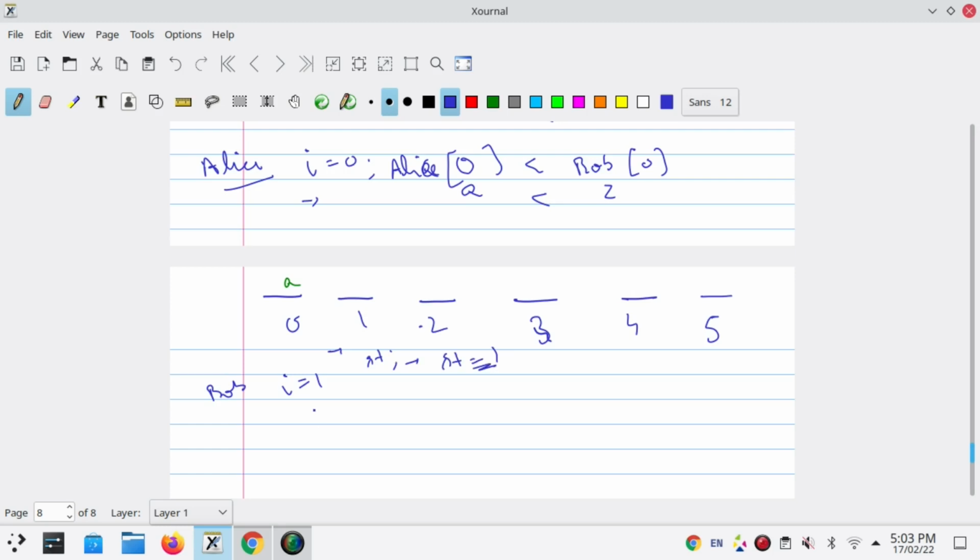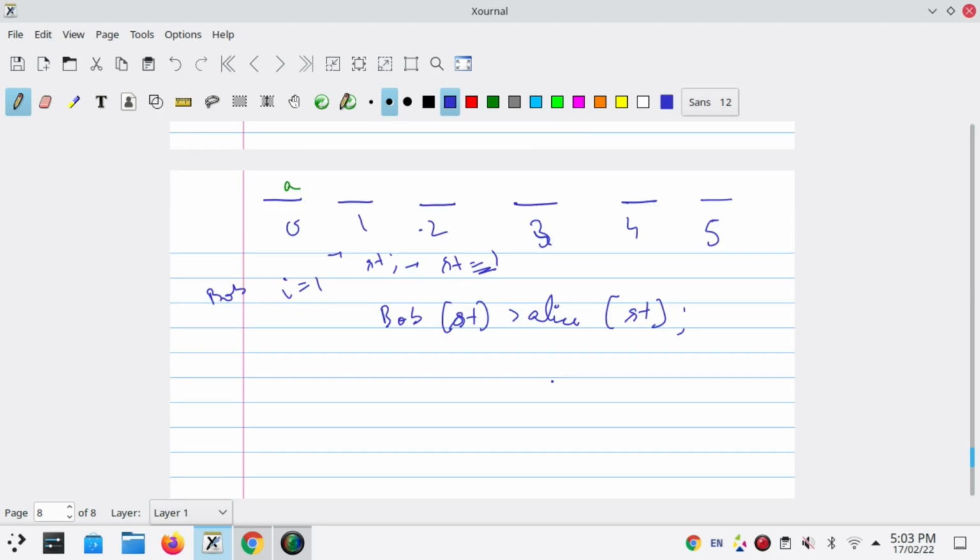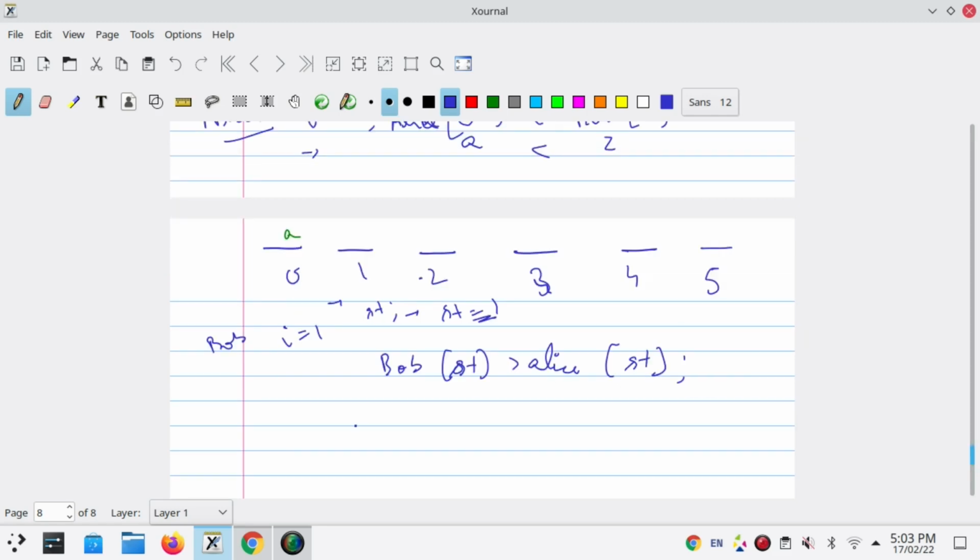Now at I equals to 1, it is Bob's turn to insert. Now it will check if Bob 0 is greater than Alice starting. Okay, because Alice wants the string to be lexicographically large, if it is so, then it will insert Z here.